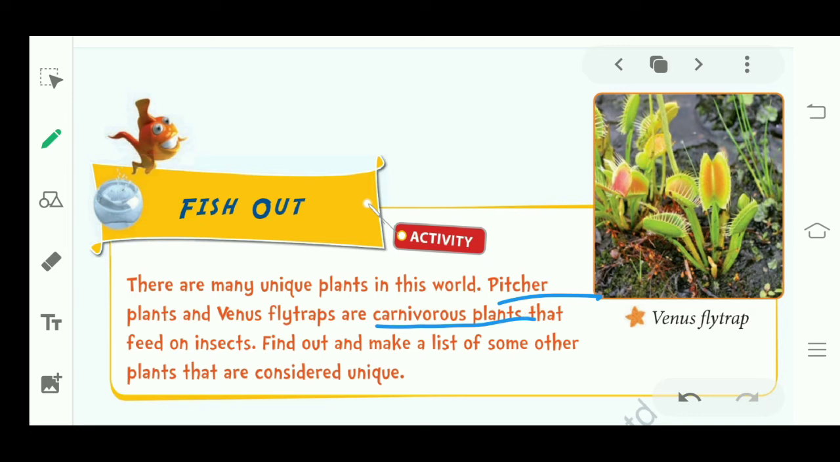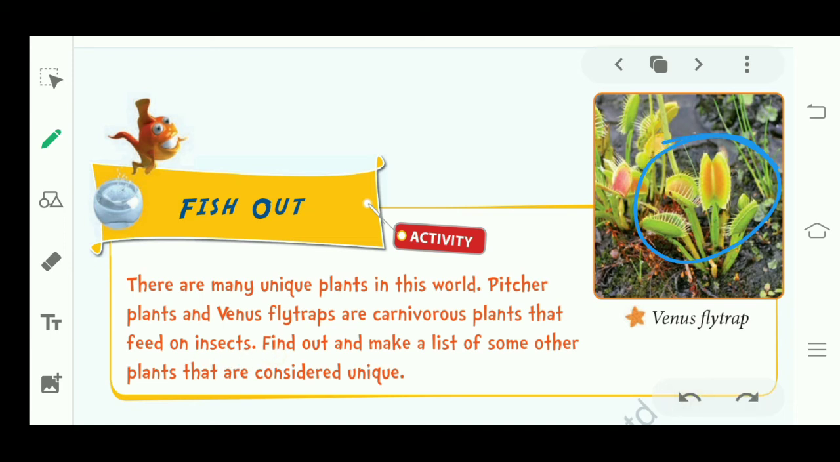So what are carnivorous plants? Plants that eat, or grow with the help of insects, right? We eat food to grow. In the same way, plants need to eat something to grow. So these plants need insects. They grow on insects.